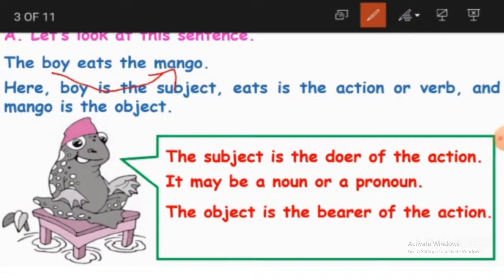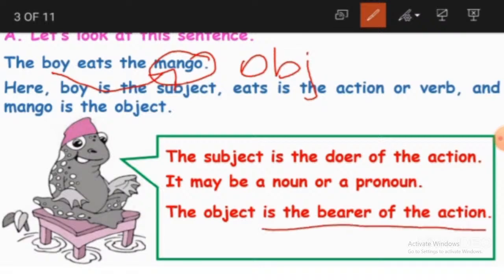So mango becomes the object. Why? Because it is the bearer of the action. This eats becomes our action, that is the verb. This action is received by the mango, that is, the mango is eaten. That is why mango becomes the object.